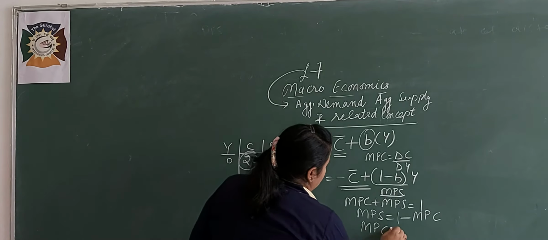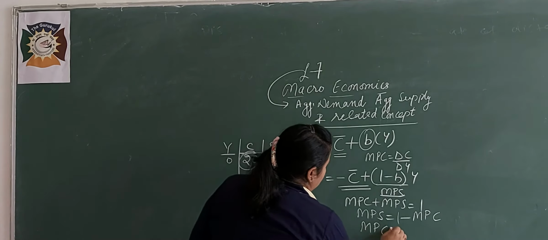Okay, you are given 3 questions in HOTS. I am telling you those questions one by one. You are given one equation, that is C is equal to BY. Now you have to make the S equation from the C equation, that is, you have to make the saving function from the consumption function. So C is equal to BY. B means MPC, Y means level of income, S you have to make. Firstly you will make it 1 minus B into Y. This is the required answer.